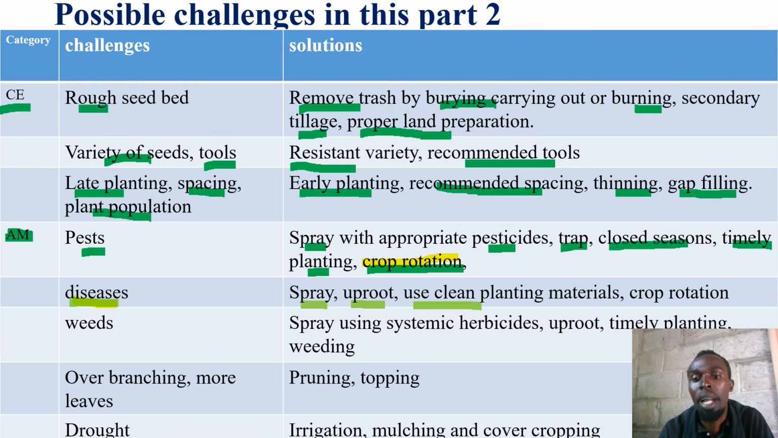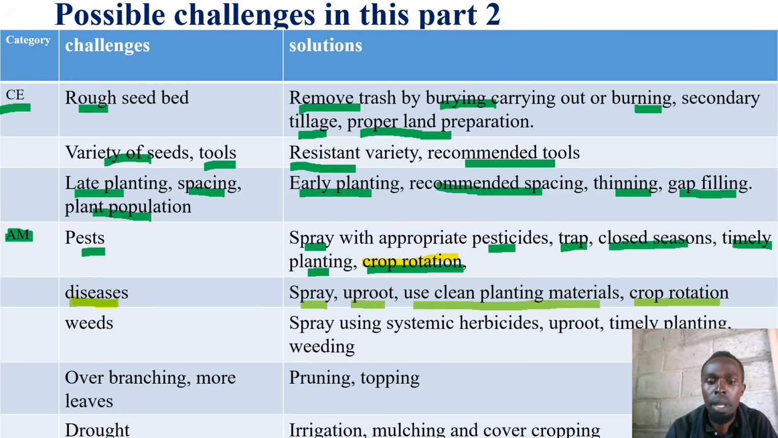Use clean planting materials. There may be seeds, tubers, or even seedlings. We use clean ones that are disease free. Then we can carry out crop rotation still, crop rotation, so that we don't contain the disease in the garden.